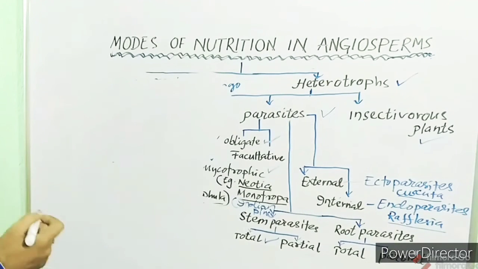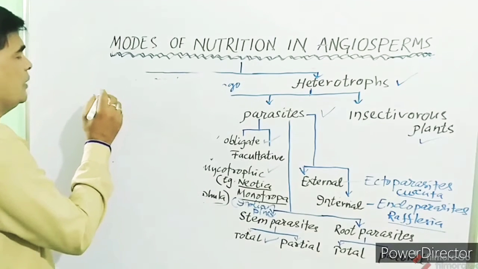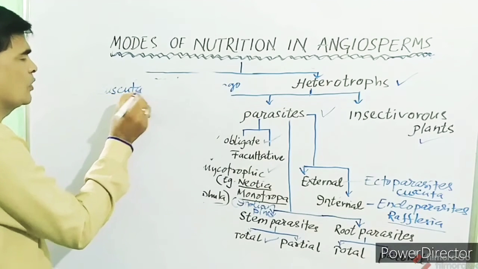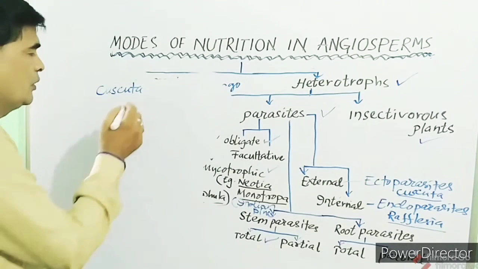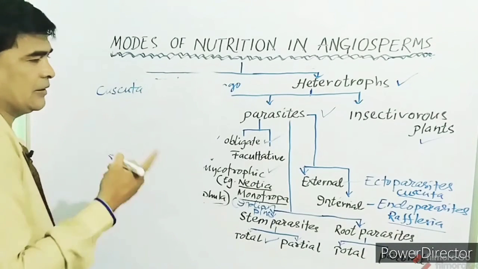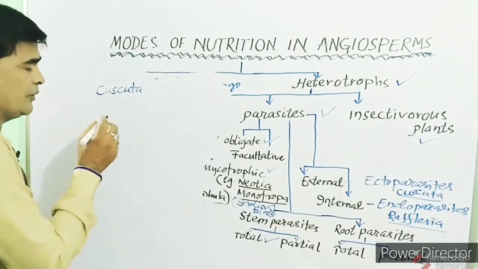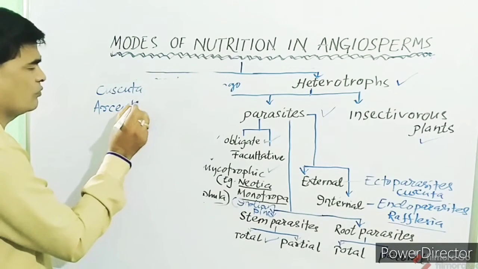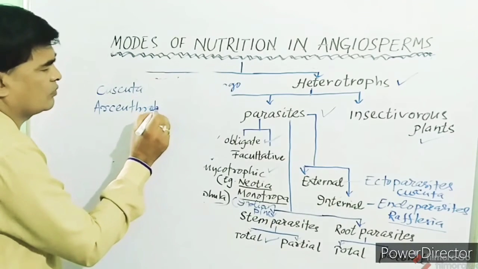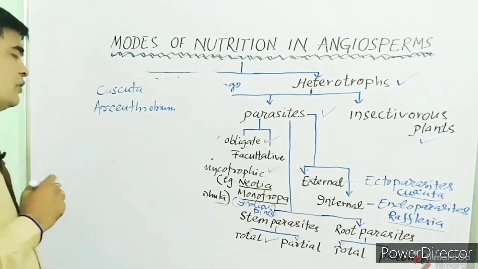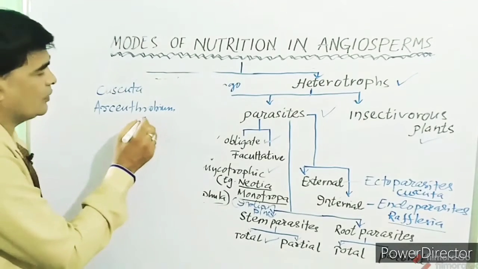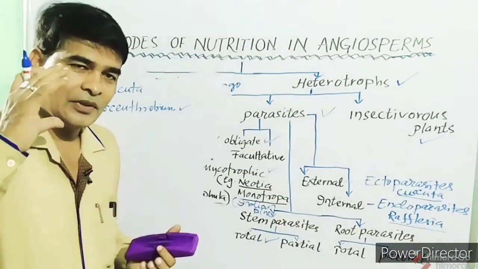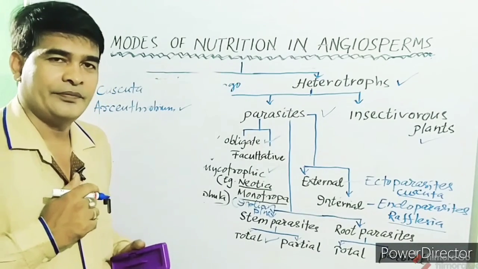The examples of total stem parasites are Cuscuta, which we call dodder or amarbel, as I said earlier. Then Arceuthobium, and this Arceuthobium is the smallest angiospermic parasite.